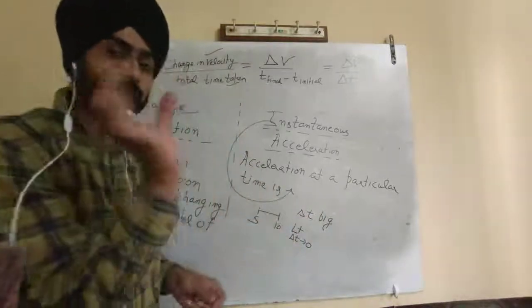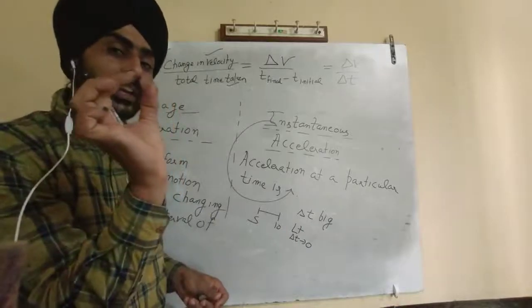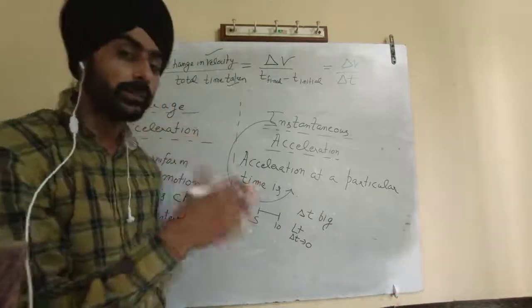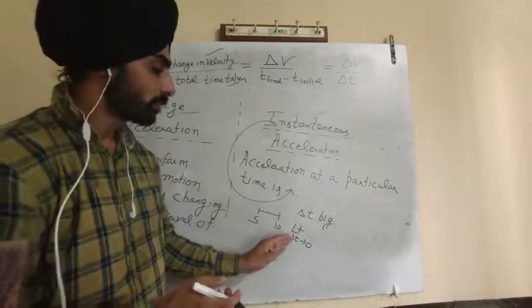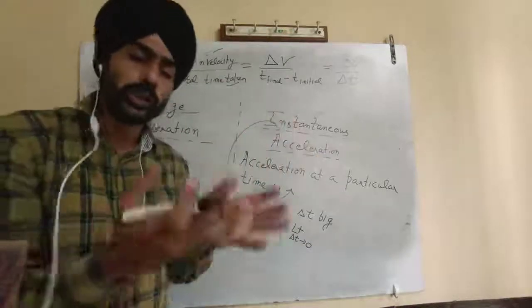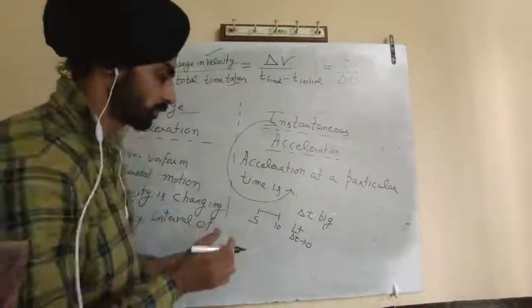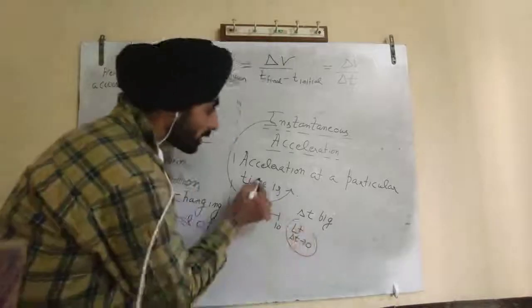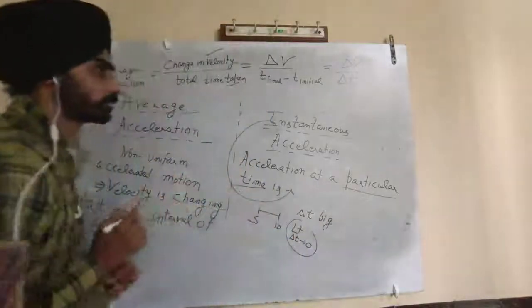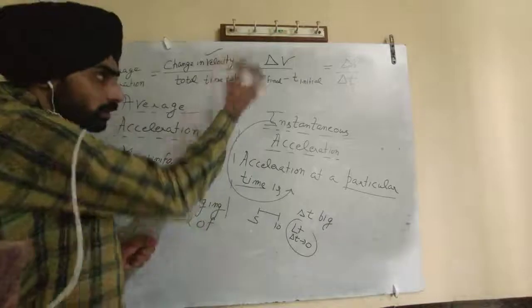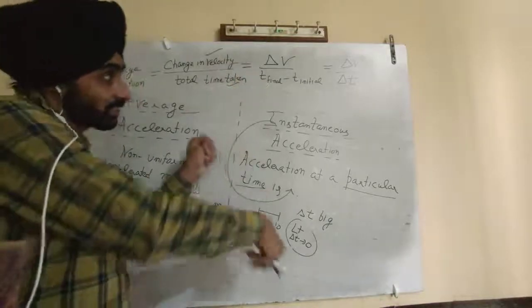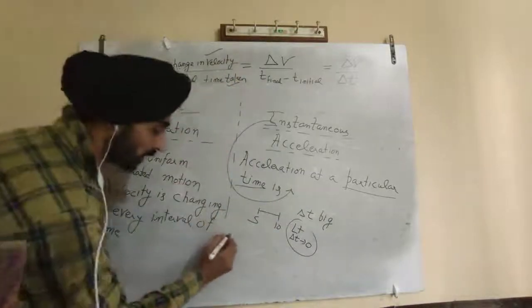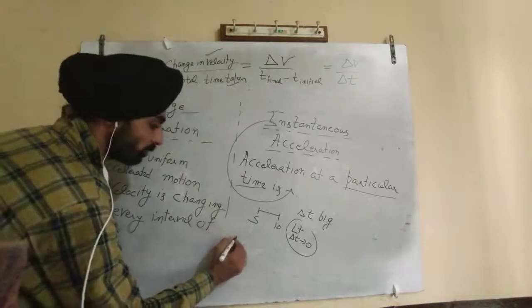You bring delta t to a very small value because you want to calculate at a particular time. So delta t approaches 0, very small, and that will give you a particular time. So we will find the instantaneous acceleration from the average acceleration only.